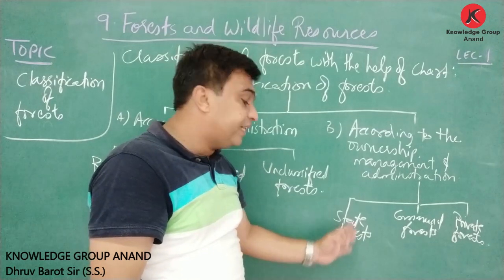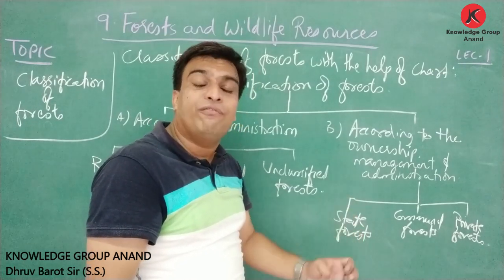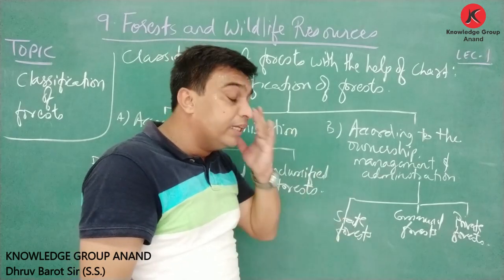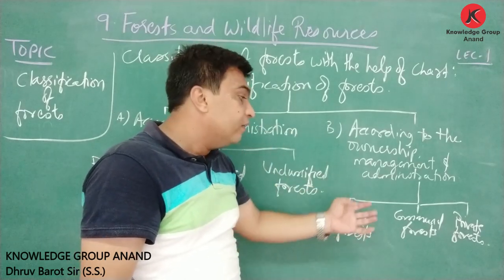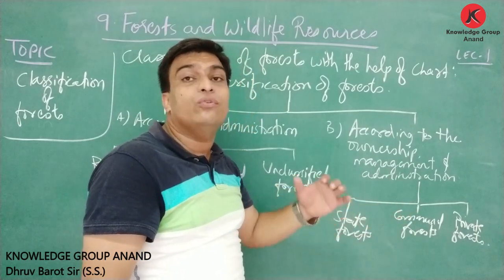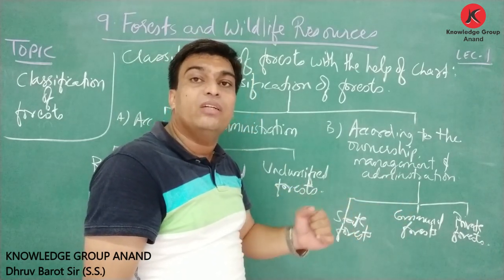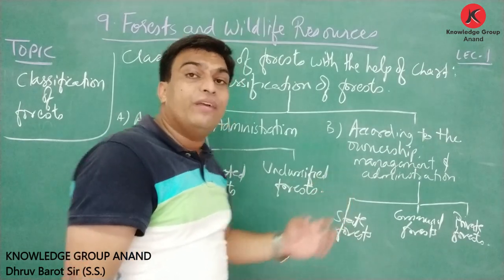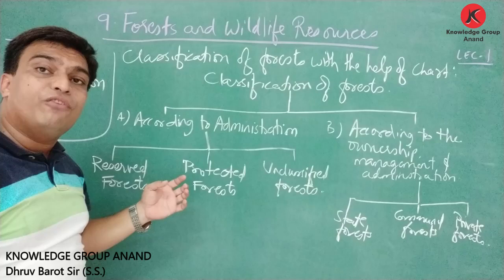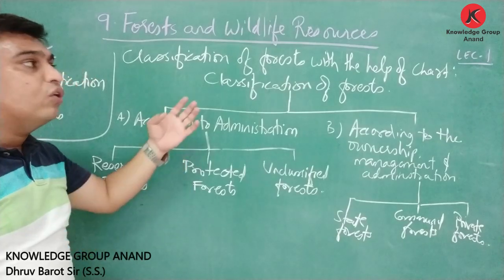First is state forest, means there are several forests that come into the ownership of state government. Other is communal forest, that is under the community, and the third is private forest, that is owned by any individual person or under private ownership. So friends, here you might have understood the very important information of classification of forest on the basis of chart.